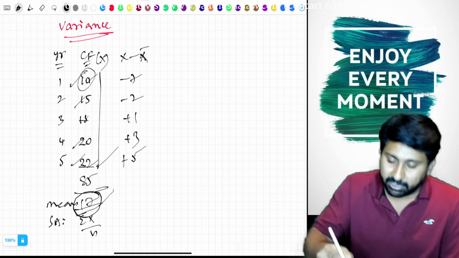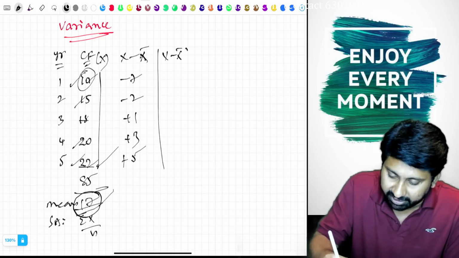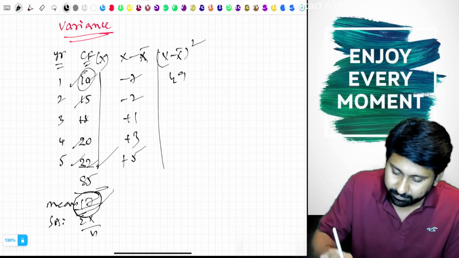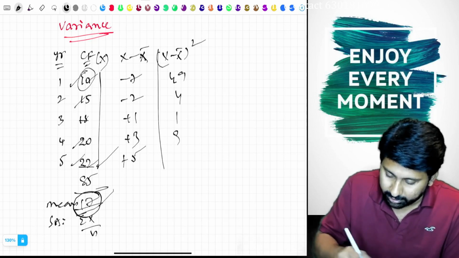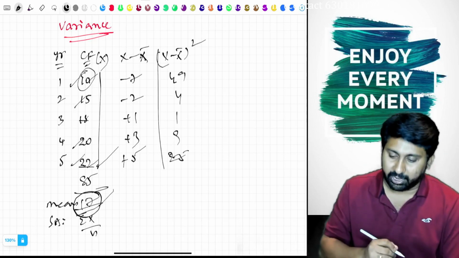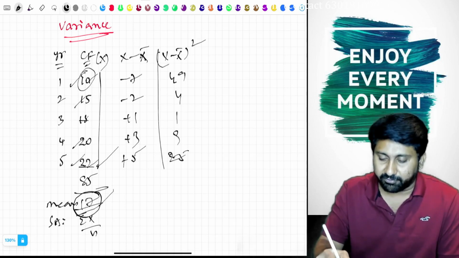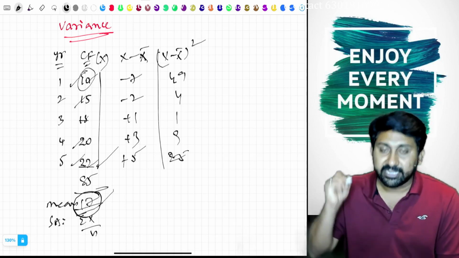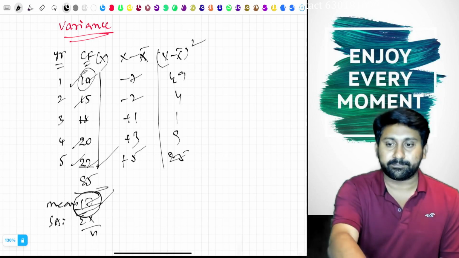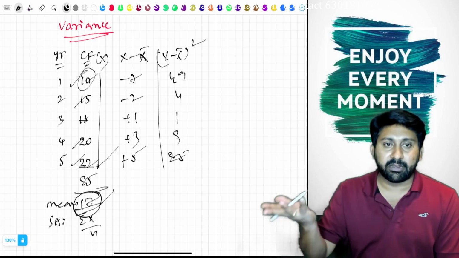To remove the symbol, we will square it. 49, 4, 1, 9, 25. 49 plus 4 is 53, 54, 54 plus 9 is 63, 63 plus 25 will be 88.